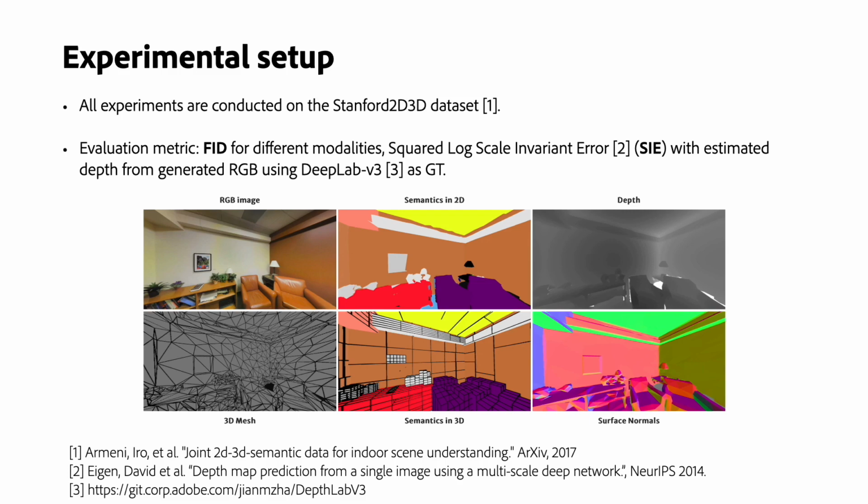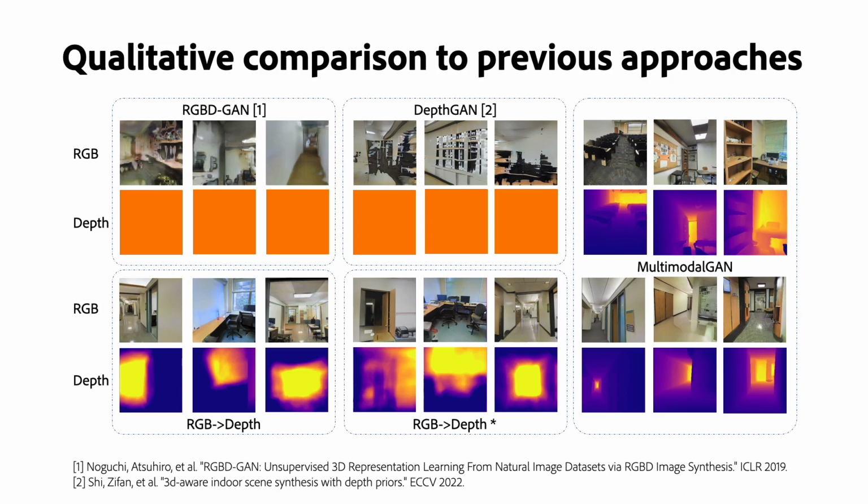We compared to two prior works, RGB GAN and depth GAN, by generating depth and RGB simultaneously. As can be seen from these visuals, their generated depths are meaningless since the training diverged.